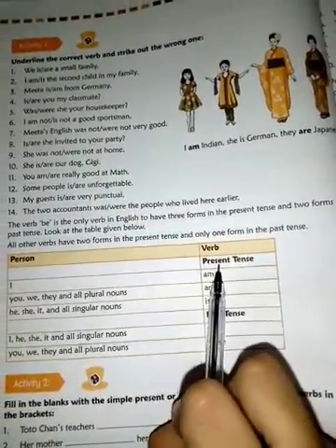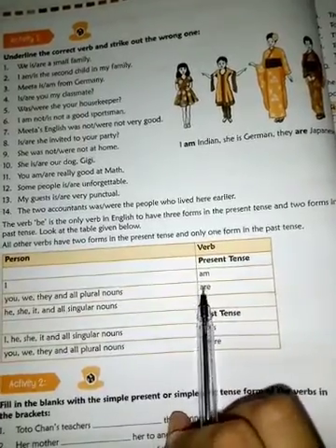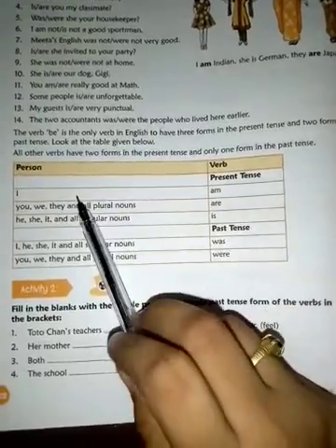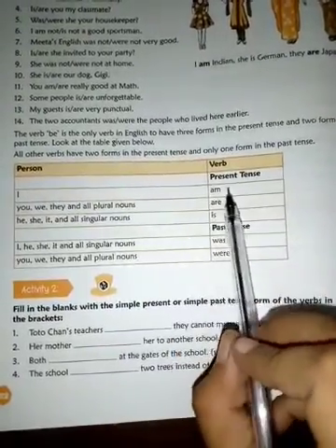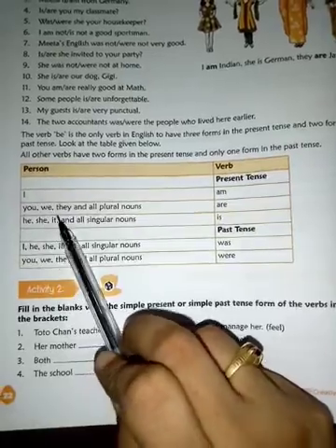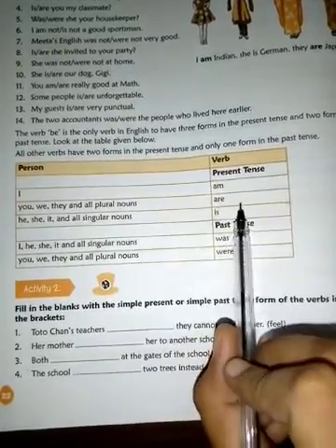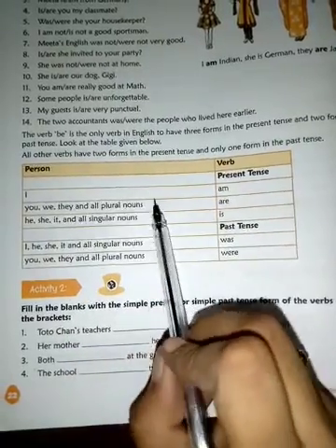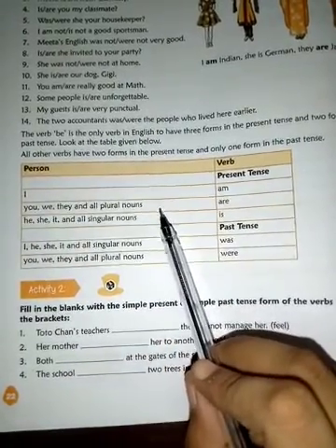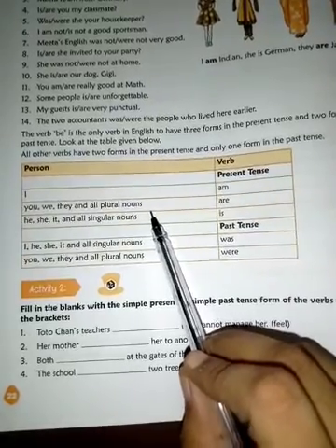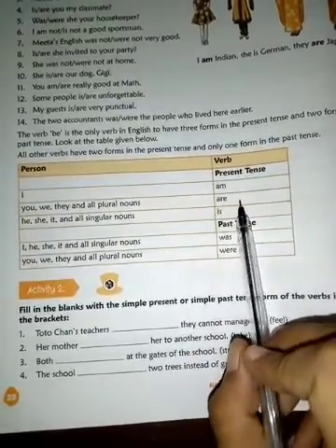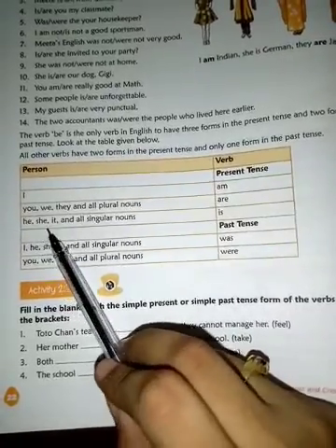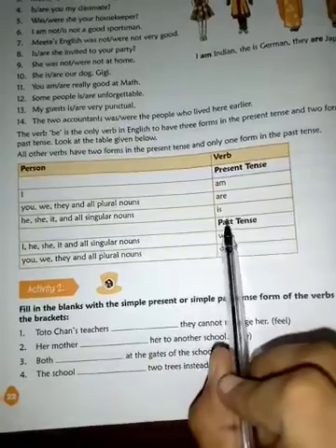Persons, we will talk about present tense. There are 3 verbs: am, is and are. I plus am, we use am with I. And you, we, they and all plural nouns, we use are. It means when 2 persons are talked about, like Riya and Jia are going to market, Geeta and Sita are. Okay, he, she, it and all singular nouns, we use is.